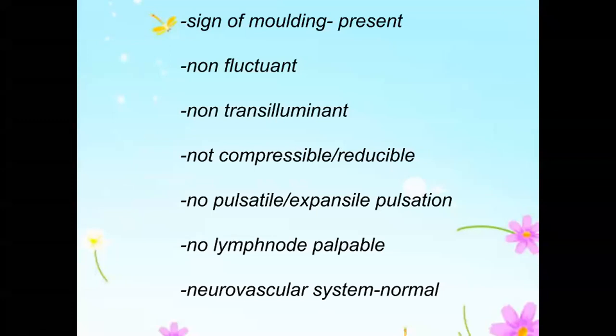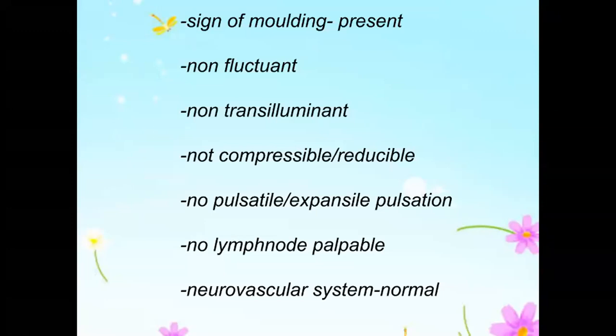So again, transillumination. Whenever you do consistency, next thing would be fluctuation, next thing would be transillumination. When you say fluctuation is present, then transillumination becomes important. When you say non-fluctuant, transillumination becomes superfluous. Why do you want to look at a solid swelling? Can any solid swelling be transilluminant? No, it cannot be there. When you say it is not fluctuant, then the transillumination question does not arise at all.